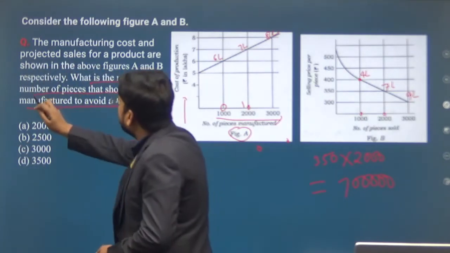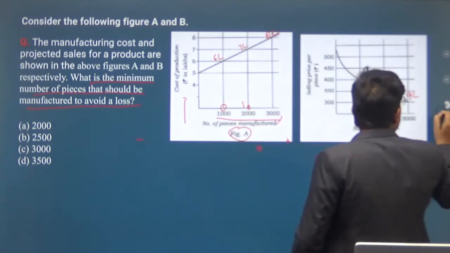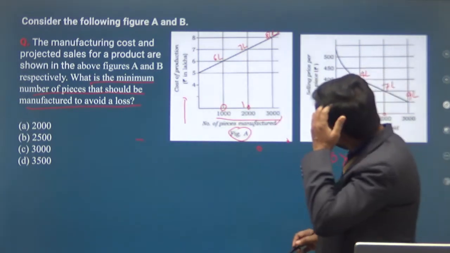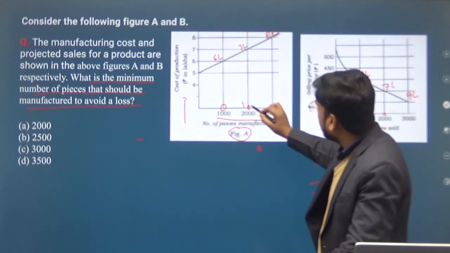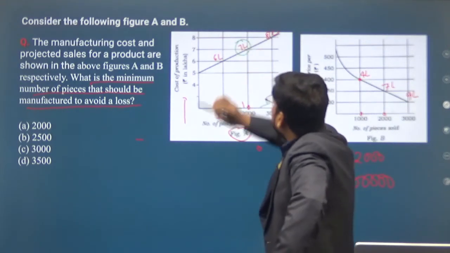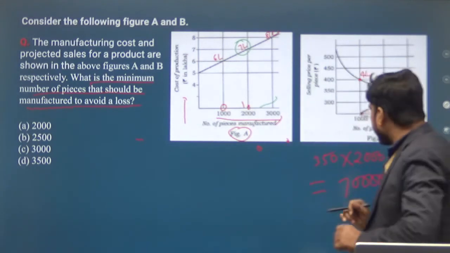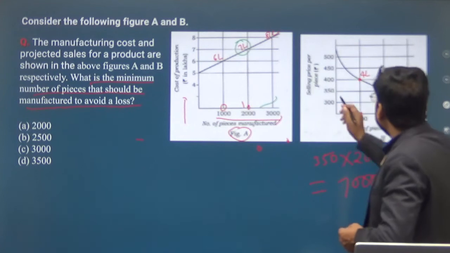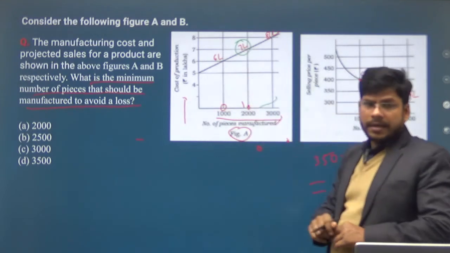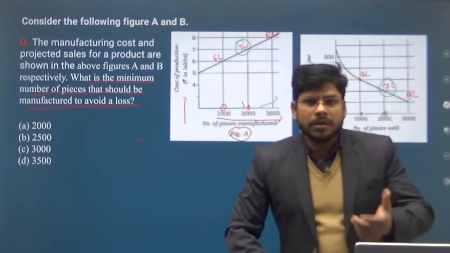What is the minimum number of pieces that should be manufactured to avoid loss? So here, if you are producing 2000 pieces, then total cost is 7 lakh. And if you are selling 2000 pieces, then total sale is also 7 lakh. So here cost of production is 7 lakh and total revenue earned is also 7 lakh. Hence there is no profit or no loss.